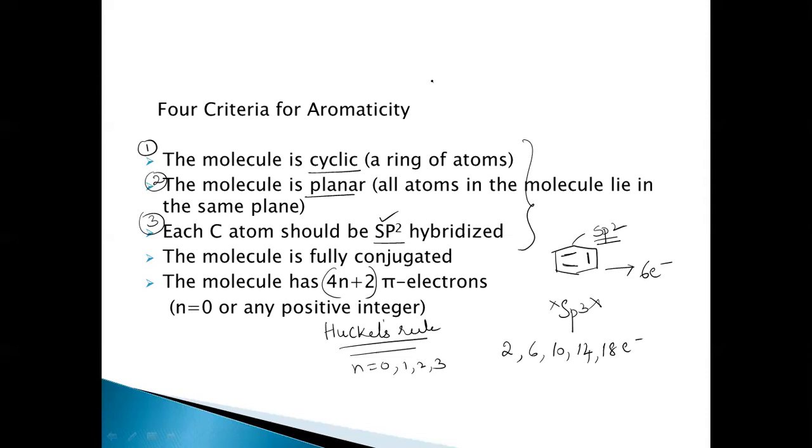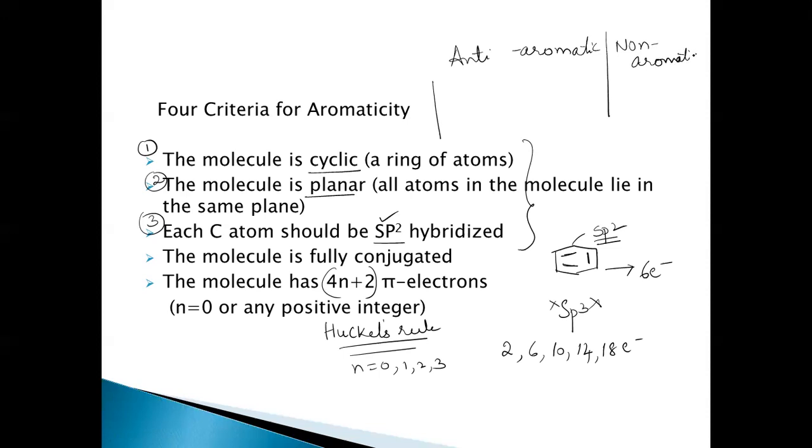And there is one more term here: non-aromatic. So what is non-aromatic here? And then comes anti-aromatic. First, let's look at anti-aromatic, and then we'll go for non-aromatic.